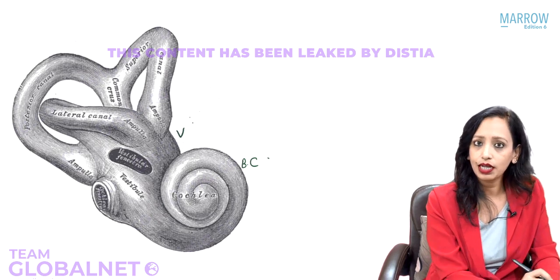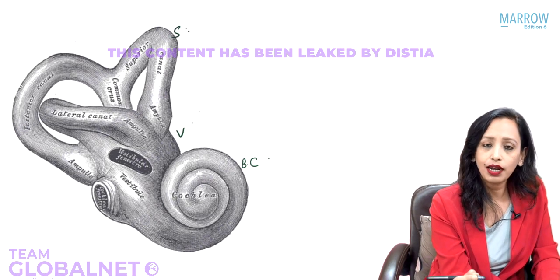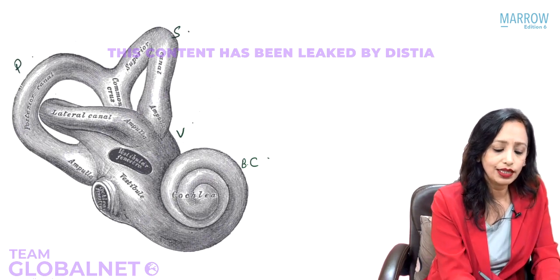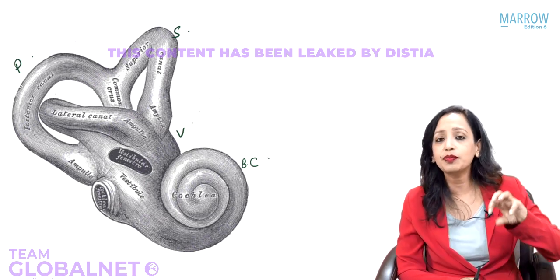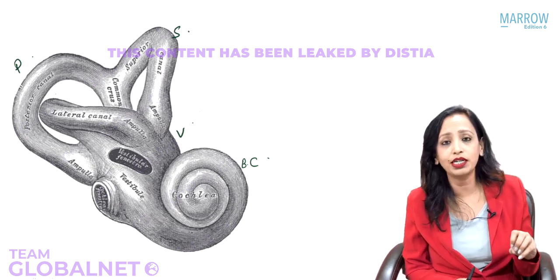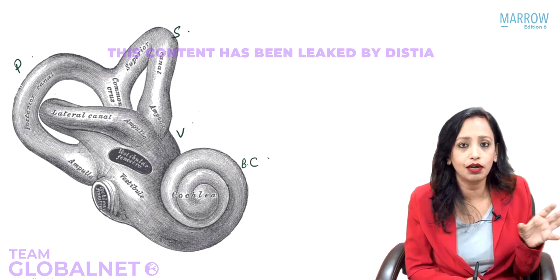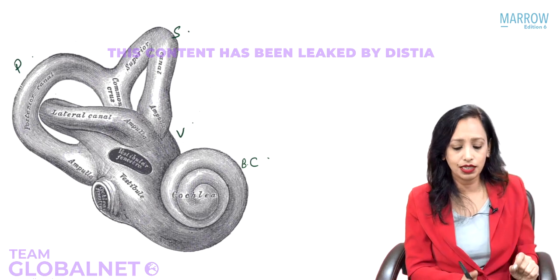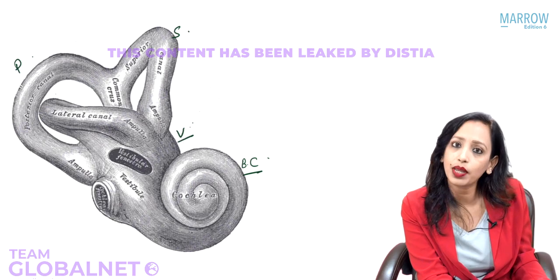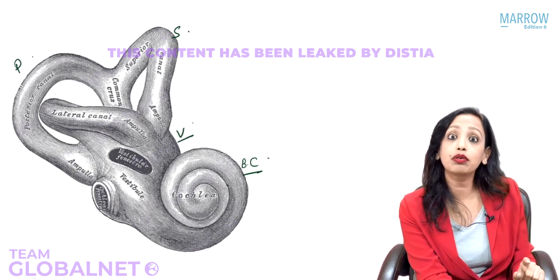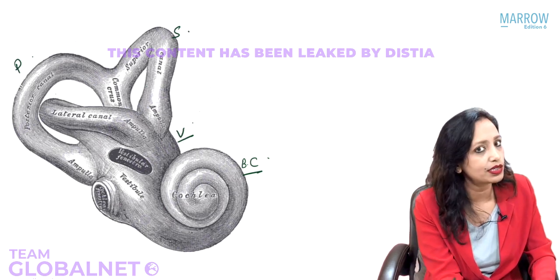We have the semicircular canals. Now where are the semicircular canals? This is the superior semicircular canal, this is the posterior semicircular canal, and this is coming laterally, this is the lateral semicircular canal. So now what you need to know is, when this picture is given in your exam and any structure is marked, you are supposed to answer what is that part that is marked. If it is the cochlea that is marked, that is very easy. If it is the vestibule that is marked, again that is very easy. But in semicircular canals, you get confused which one is which. So don't get confused, it is very simple.